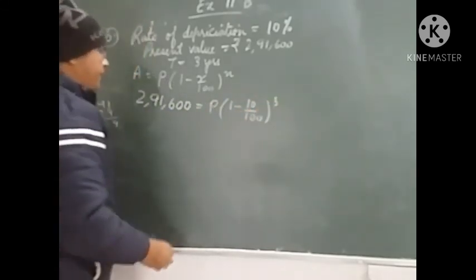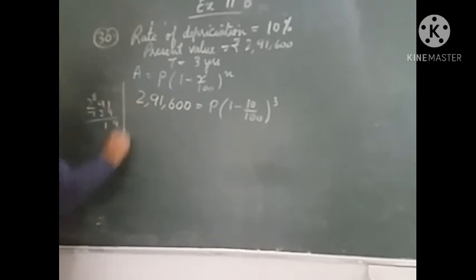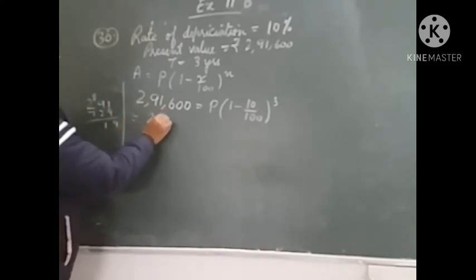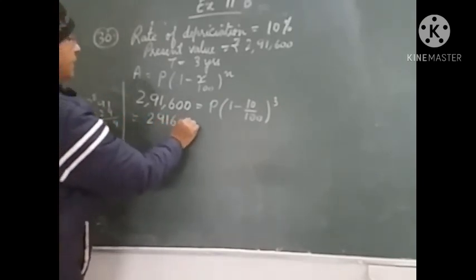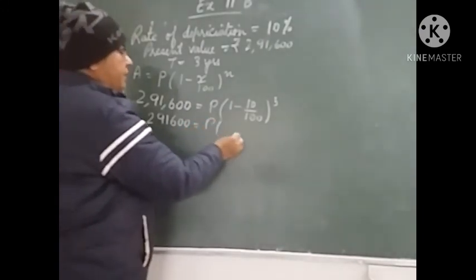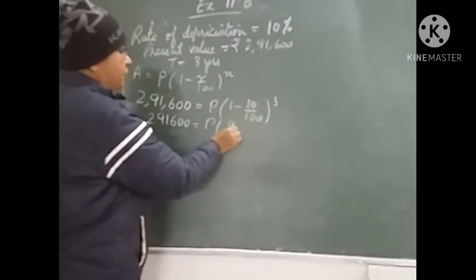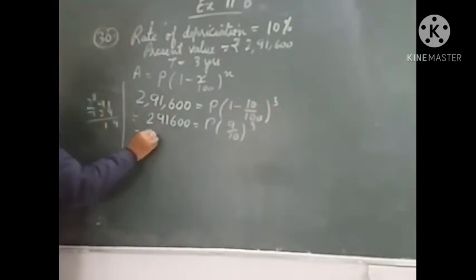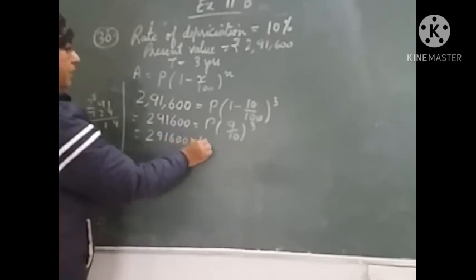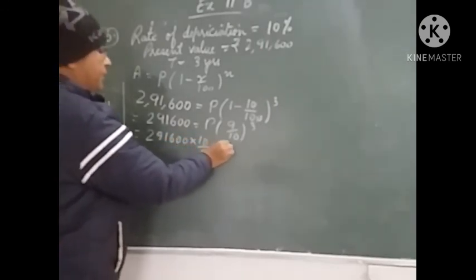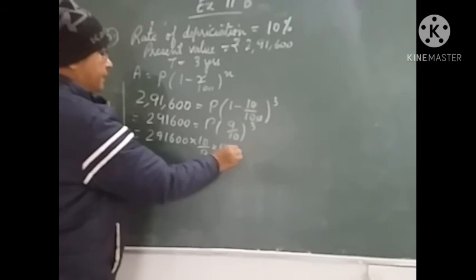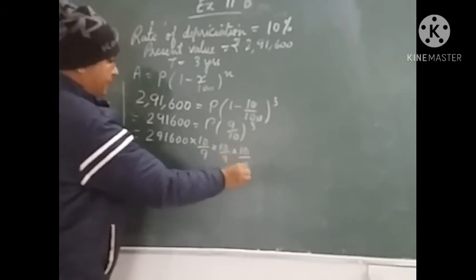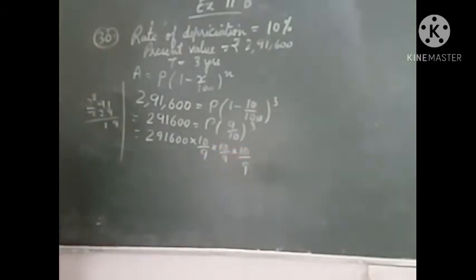This we have to find. Let us solve it again. 2,91,600 is equal to P into 9 upon 10 to the power 3. So P will become 2,91,600 into 10 upon 9 into 10 upon 9 into 10 upon 9.